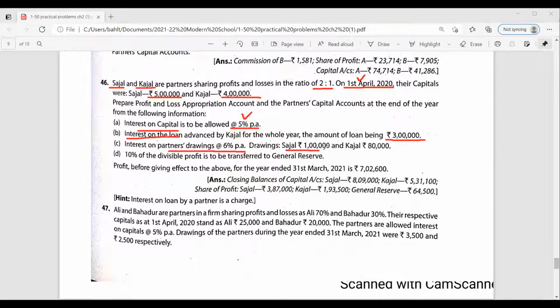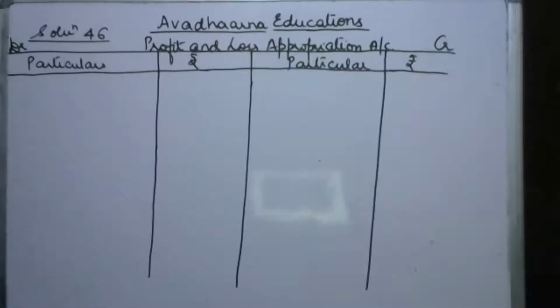Drawings of Sajal rupees 1 lakh, Kajal 80,000, and 10% of the divisible profit is to be transferred to general reserve. Profit before giving the effect of the above for the year ended 31st of March 2021 was 7 lakh 2,600. Now we have to prepare profit and loss appropriation account and your partner's capital account. Now let's start with the solution of this problem.